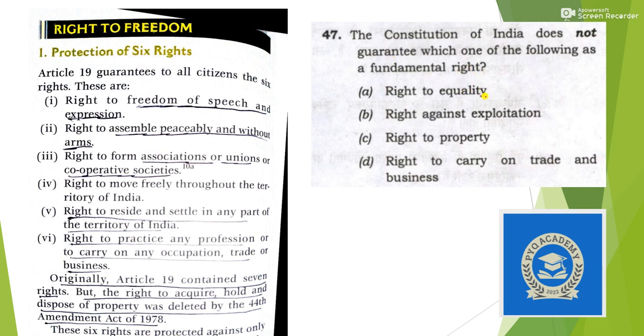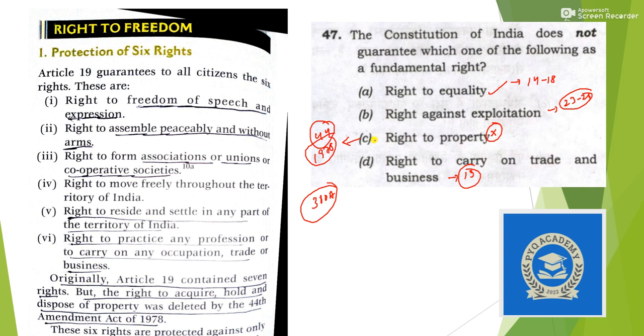So it guarantees right to equality, yes, it is under Article 14 to 18. The right against exploitation, yes, 23 to 24. Then right to carry on trade and business, yes, it is a part of Article 19. Then right to property, no, this was a part of Article 19, but it was deleted by the 44th Constitutional Amendment 1978, and it was made a legal right under Article 300A. So this statement is wrong, and the answer is option C.